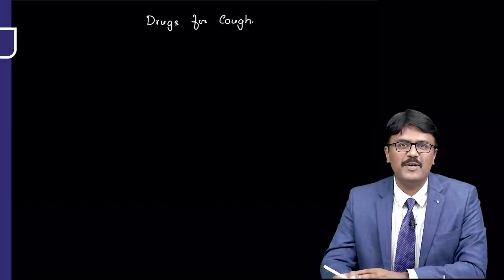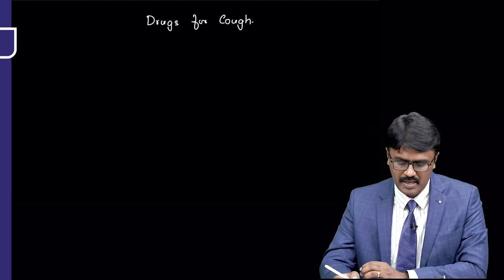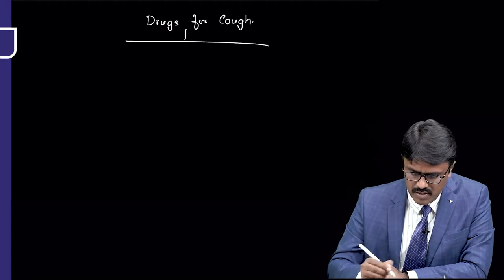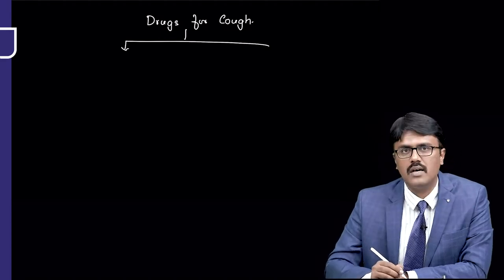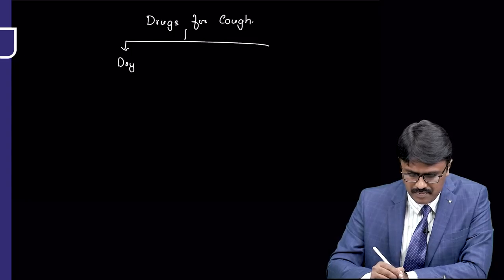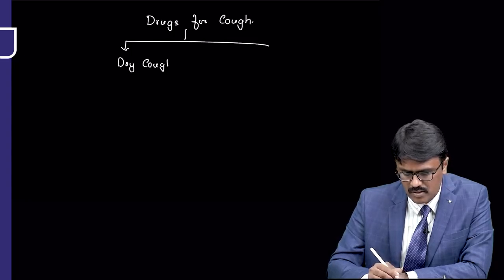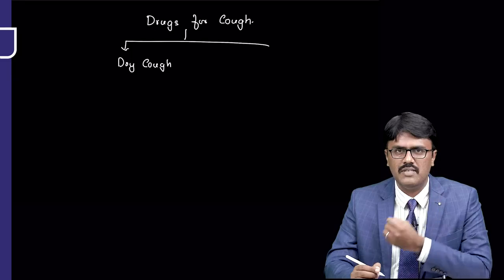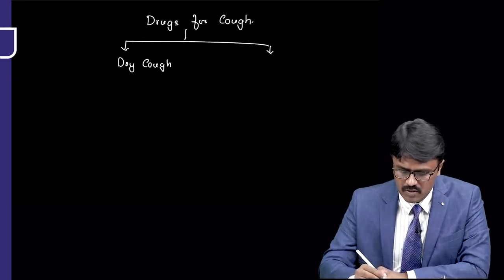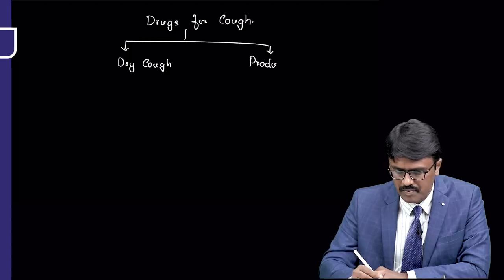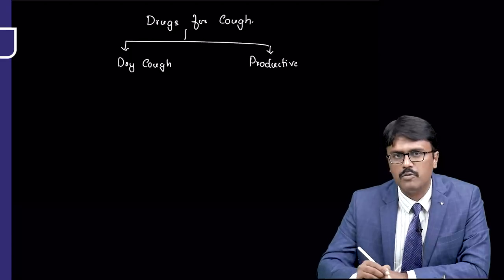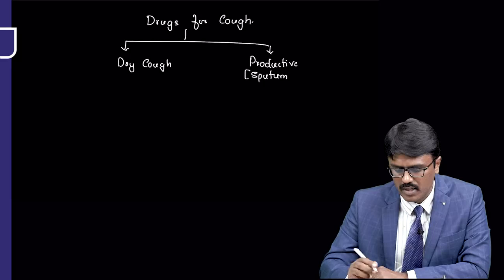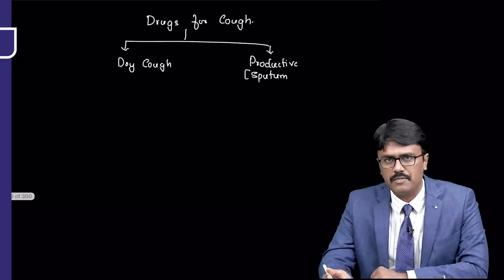Hi everyone, in this video I'll be discussing drugs for cough. Whenever we think of cough, there are basically two types of cough we need to manage. One is the dry cough. In dry cough there is no sputum production, because of upper respiratory tract infection. Usually we see dry cough. And one more is called productive cough. In productive cough, sputum production is there. So let us manage this dry cough and productive cough.